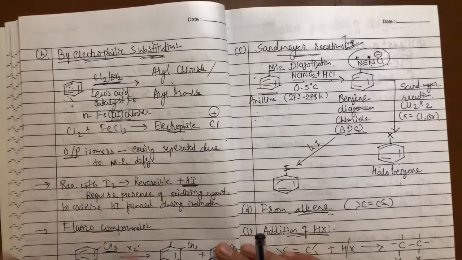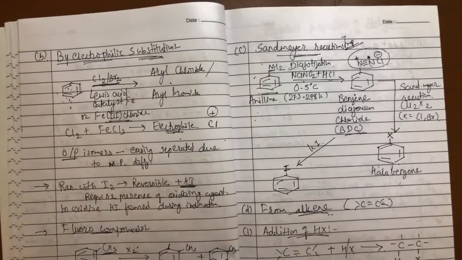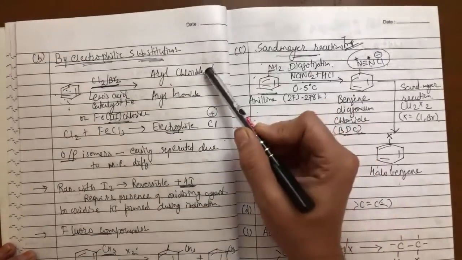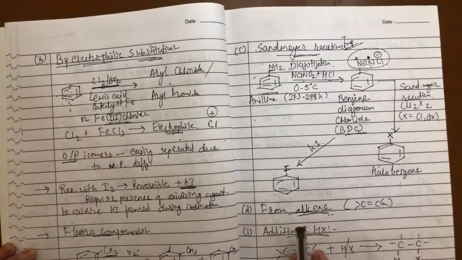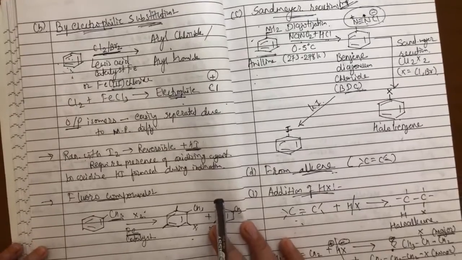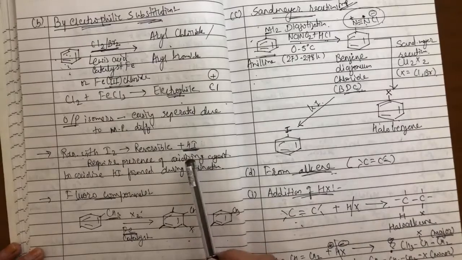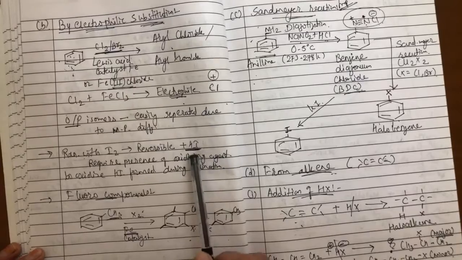Now here when we have disubstitution, we'll get ortho or para isomers, and you can easily separate them out. Here also we'll get mono and disubstituted products, but these isomers are easily separable because their melting point difference is more. So by this process, I'll get either aryl chloride or aryl bromide. If I want iodide, in this case the reaction with iodine is reversible. So what we need to do is require the presence of an oxidizing agent to oxidize the HI formed during this reaction.